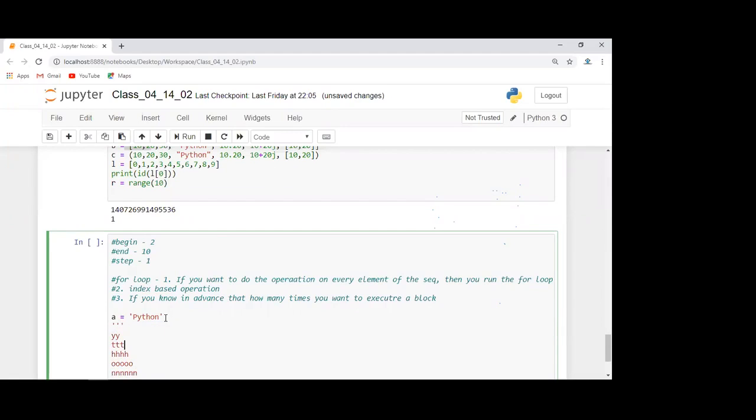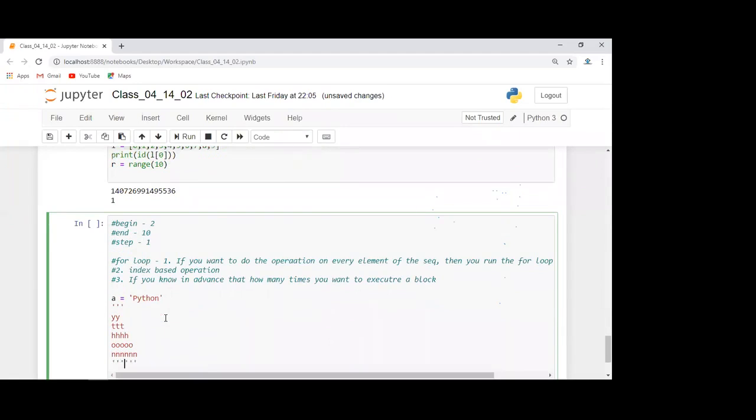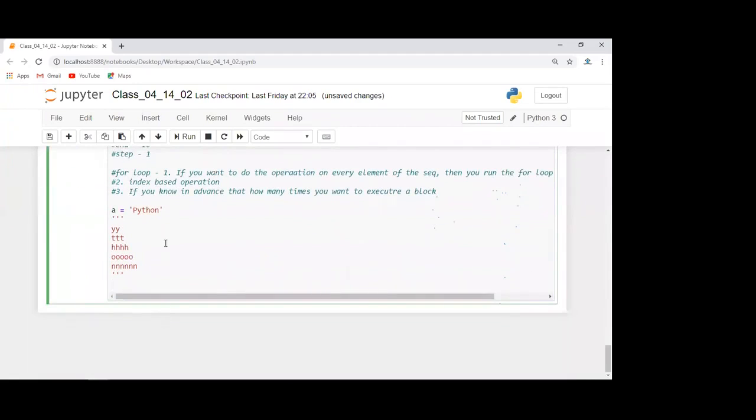So this is the output. We will cross verify it at the end. So how can we do this? First of all, since we want to do the operation on every element, isn't it? What I will do, I will write for I in A.